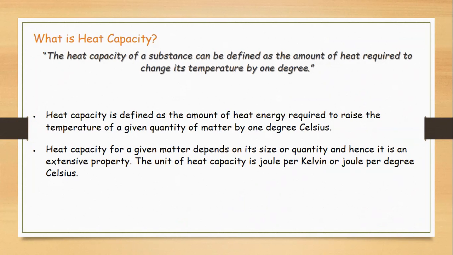For instance, if there is a block of iron or steel or water or wood, how much heat energy is required just to raise its temperature by 1 degree Celsius only. So heat capacity depends on the size or quantity, hence it is an extensive property, and the unit of heat capacity is joules per Kelvin or joules per degree Celsius.